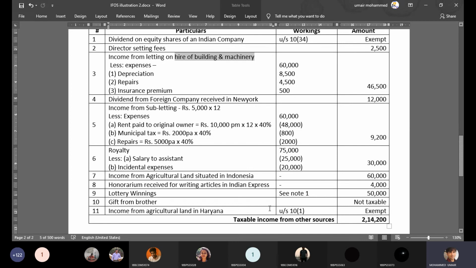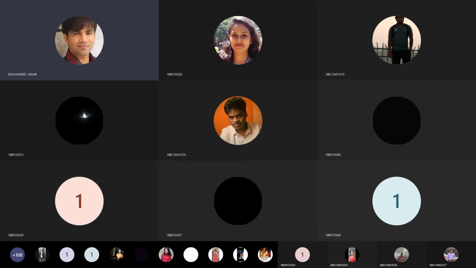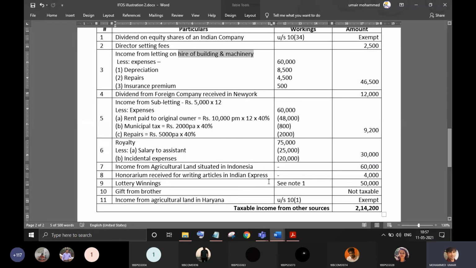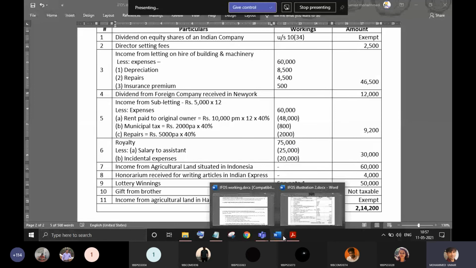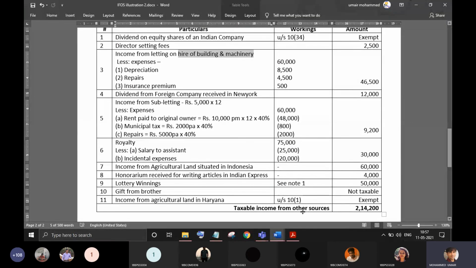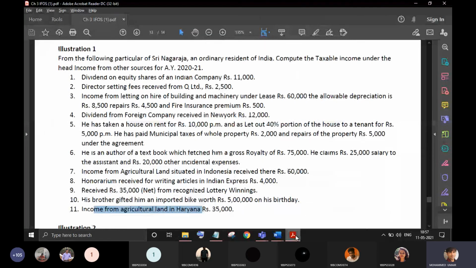So first you have to identify the transaction as subletting whenever you see it. Let me share the question with you. Others can leave if you have understood. So okay, this is the question.